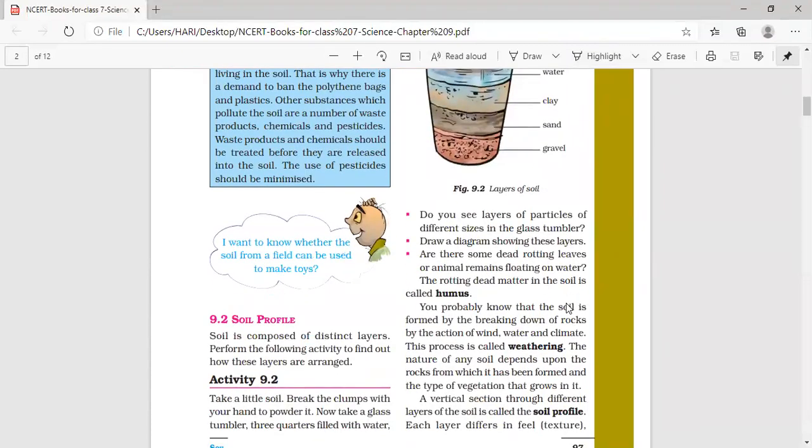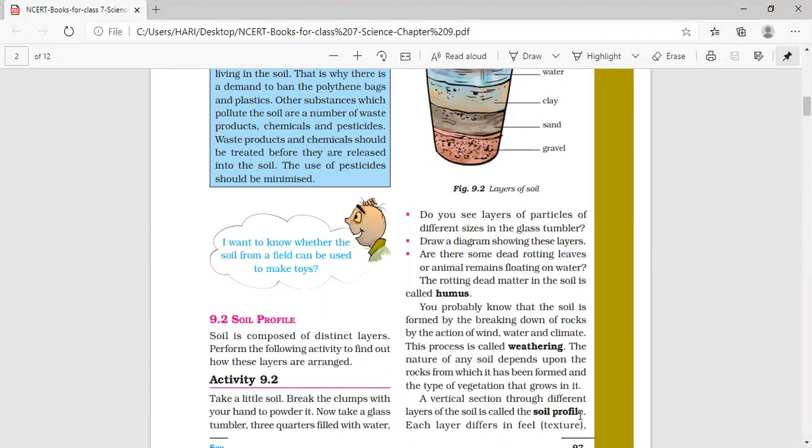See, the vertical section through different layers of the soil is called a soil profile. If we take a vertical section of the soil, vertical section means we have to cut the soil from the surface down. Then it will be called the vertical section. A vertical section through the different layers of the soil is called a soil profile.